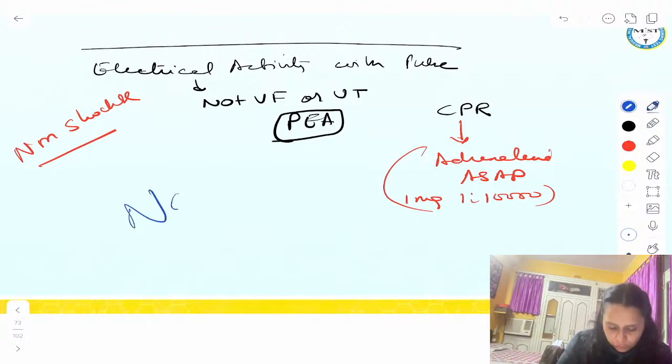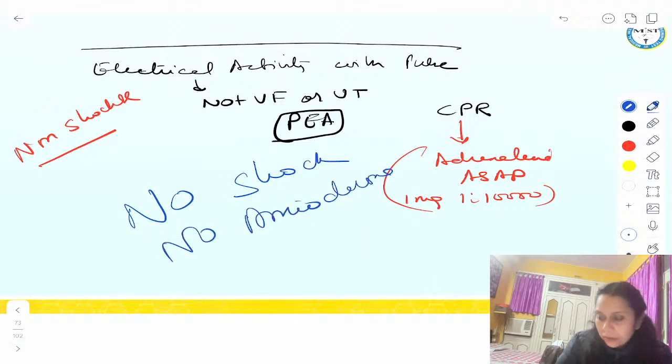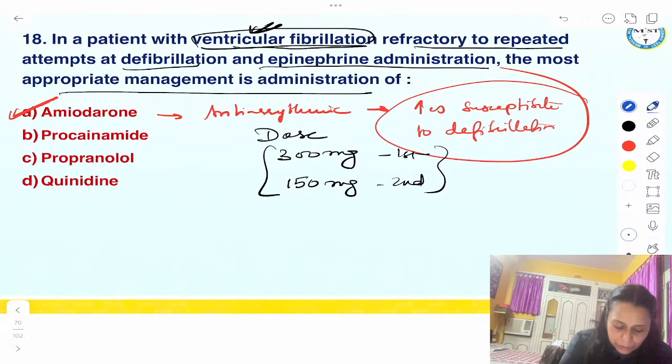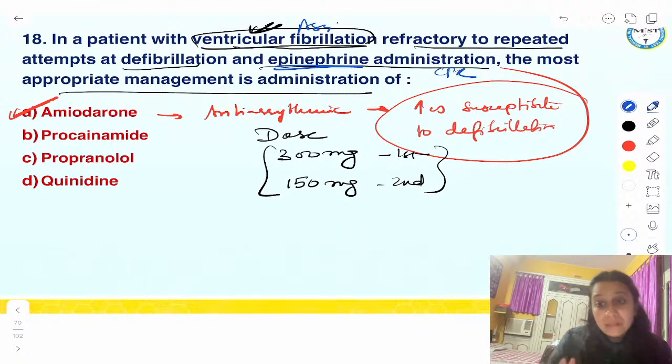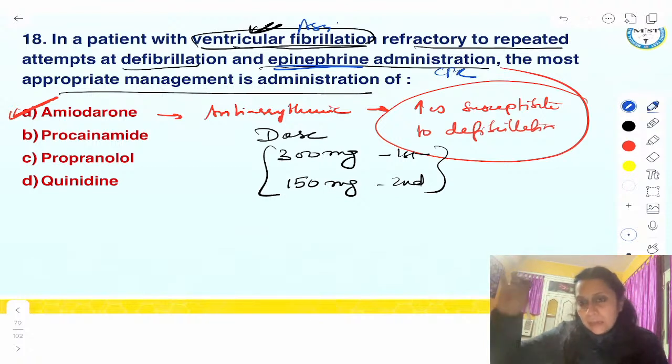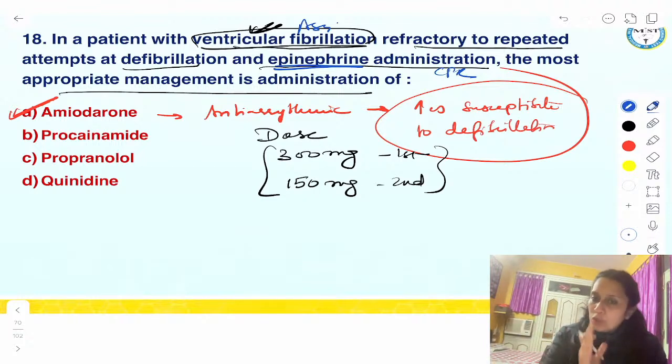Remember, no shock, no amiodarone. Got it? So if the question was, patient is in asystole, we are doing CPR, and we have given repeated doses of epinephrine, what is the next drug we will give? Again, answer would have been epinephrine, nothing else. In non-shockable: CPR, epinephrine, CPR, epinephrine, nothing else. In shockable rhythm: shock, CPR, epinephrine, and amiodarone. Epinephrine every 3 to 5 minutes, amiodarone only 2 doses, not more than 2 doses.